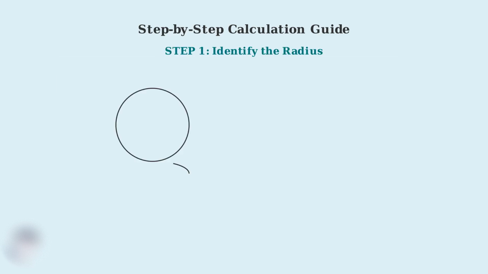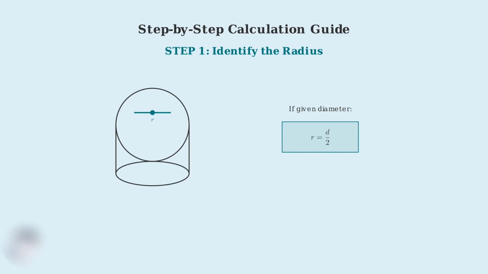Step 1. Identify the radius of the circular base. The radius is the distance from the center of the circle to its edge. This is a crucial measurement because it directly affects the volume calculation. If you're given the diameter instead of the radius, remember that the radius is exactly half the diameter. So if the diameter is d, then the radius equals d divided by 2.